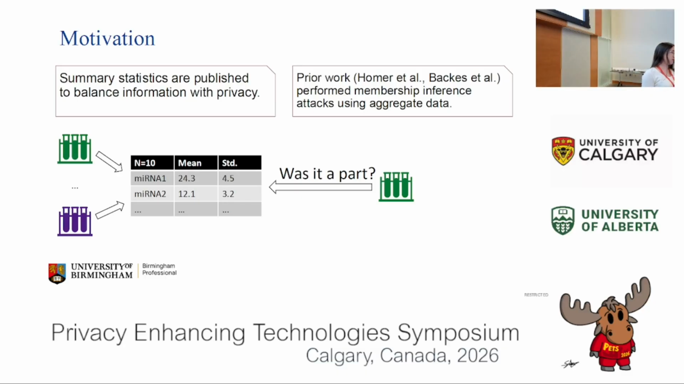Health-related studies use summary statistics, such as averages and standard deviations, in their publications. Using aggregate data prevents revealing actual patient information. For example, samples are taken from N people. They get gathered into a distribution that conveys meaningful information without exposing any individual.